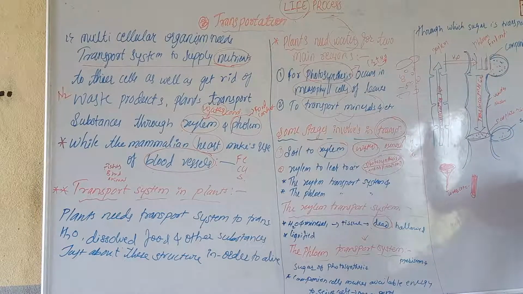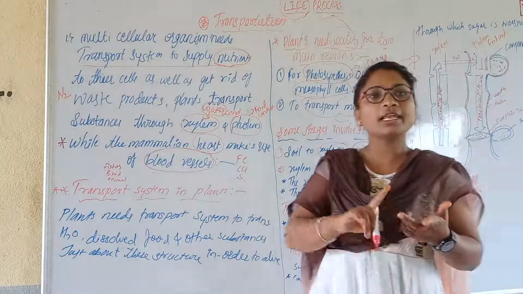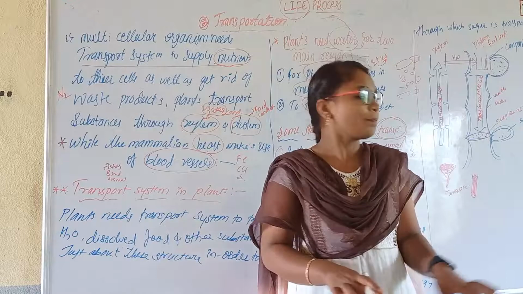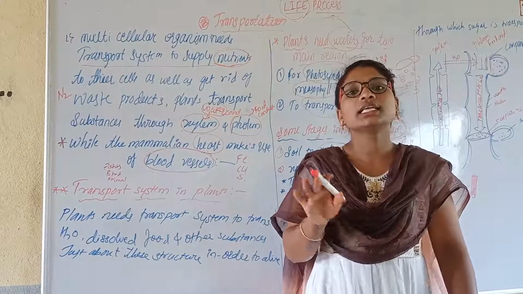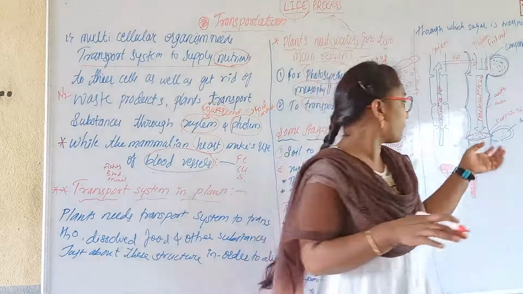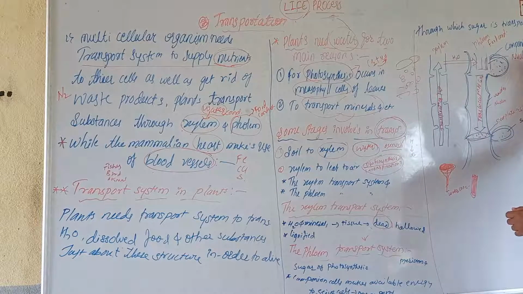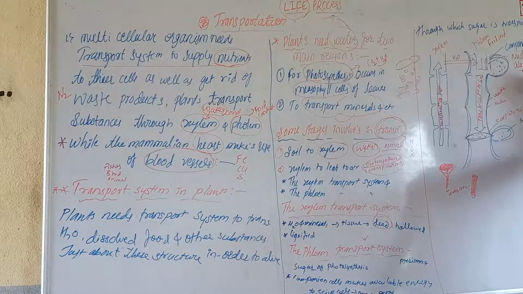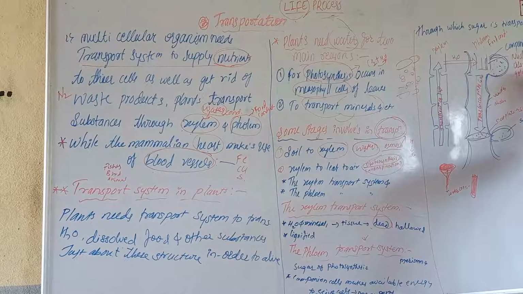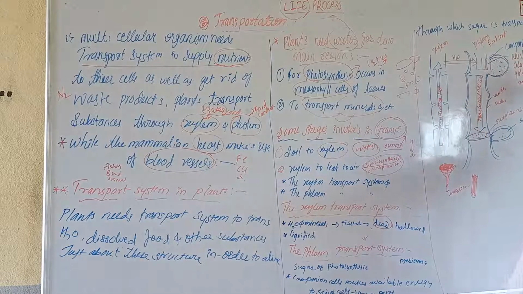What is the difference between sieve cells and companion cells? Sieve cells don't have cell organelles like Golgi body, nucleus or any other organelles. This is just the medium through which we are transferring food molecules. But companion cells have a nucleus as well as chloroplast in them. Nucleus, Golgi bodies, mitochondria, all those cell organelles are present in the companion cells.